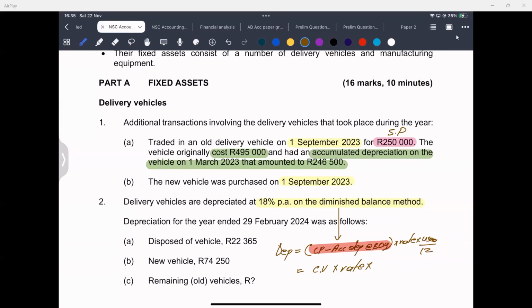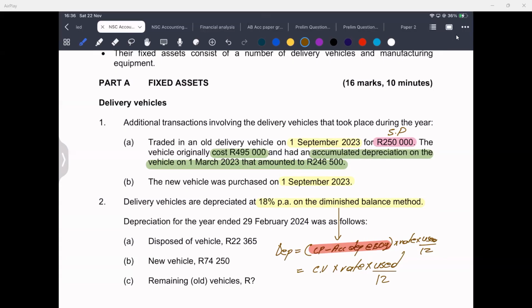You multiply it by the number of months you've used this asset in the current year. You divide it by the total number of months in a year, which is 12. That is what it's simply telling you. You have to use this formula, whether you're calculating depreciation of the new, the old, the sold. That's what it tells you. It's an umbrella formula we have to use to calculate depreciation when they tell us that we are depreciating our asset on the diminishing balance method.